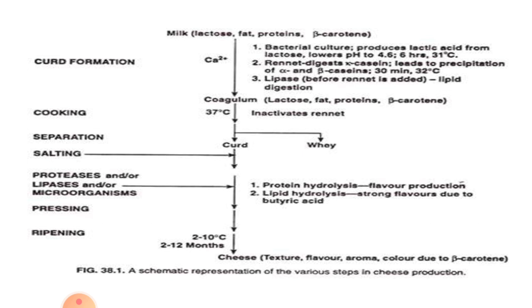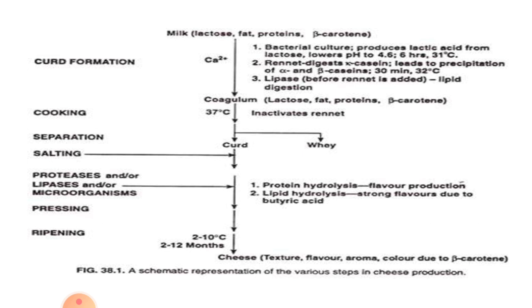After separation, the curd is salted, and after salting, again some enzymes like proteases and lipases, producing microorganisms, will be inoculated, and during this period protein hydrolysis and lipid hydrolysis will take place. Lipid hydrolysis produces strong flavors due to butyric acid production.